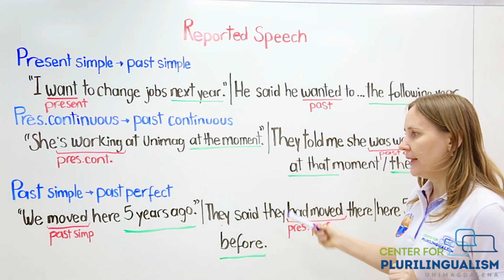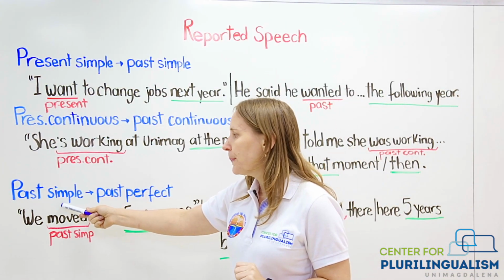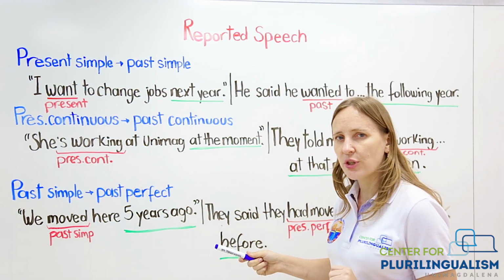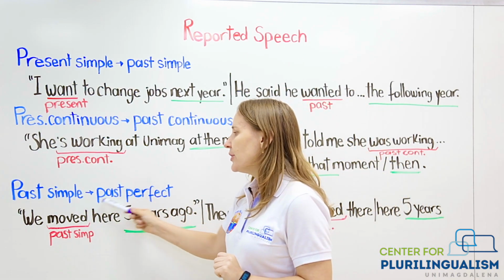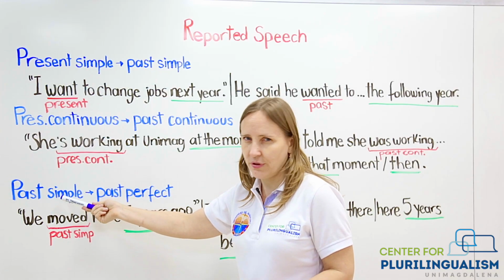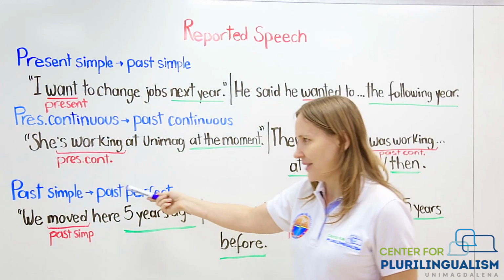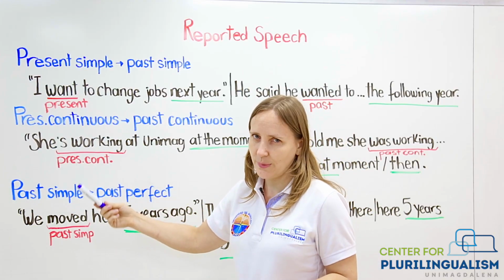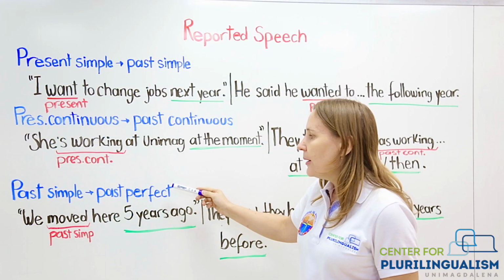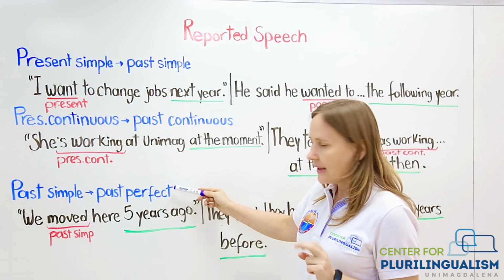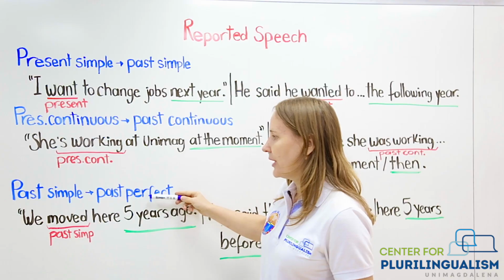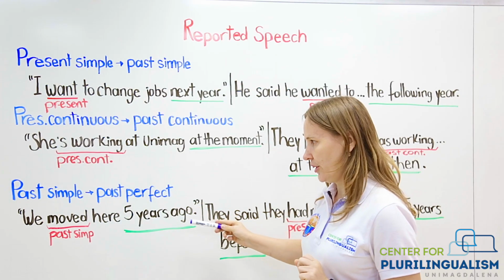And finally, if you are going to use past simple in reported speech, it's going to be transformed into past perfect. It's already past. We do not have other tenses. Yes, we have future, simple, and past. So in this case, past simple would become past perfect. That is kind of a pre-past tense, something that usually happened before another action in the past.